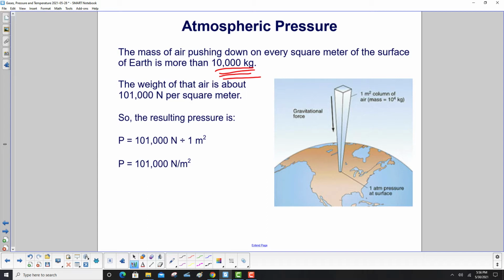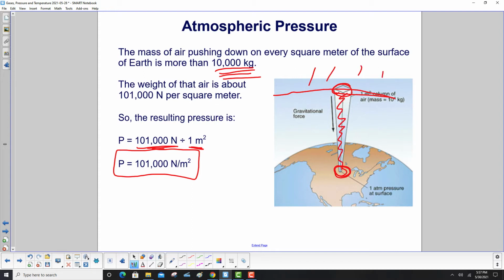So the resulting pressure is the force divided by the area, or 101,000 newtons per square meter. So here's your square meter here on the Earth. Here's the square meter up to the top of the atmosphere. Okay, then outside here is space. And then the value of this entire mass here, that's the 10,000 kilograms, and the pressure on the surface of the Earth is 101,000 newtons per square meter, and that's also called 1 atmosphere.